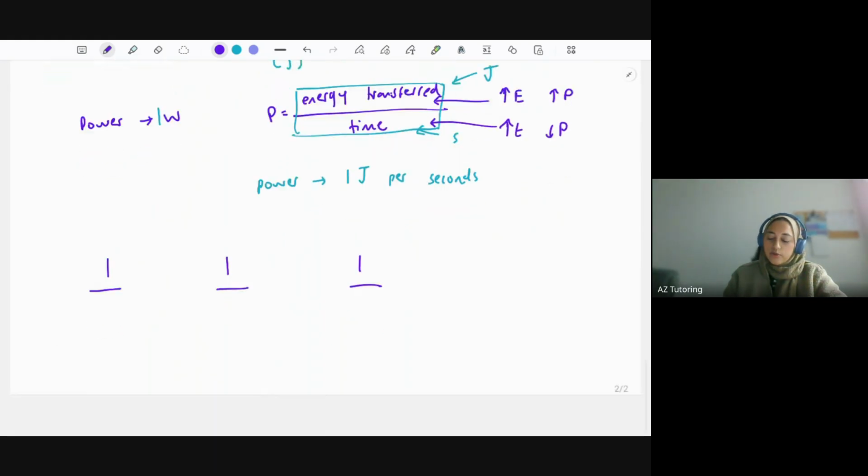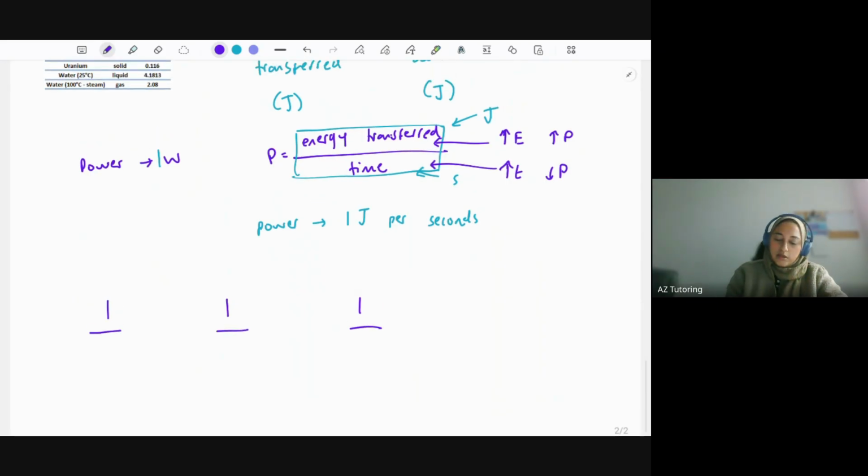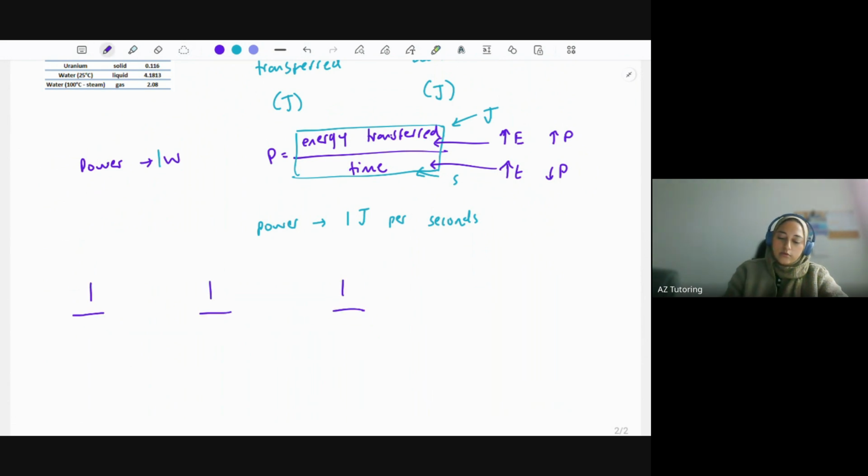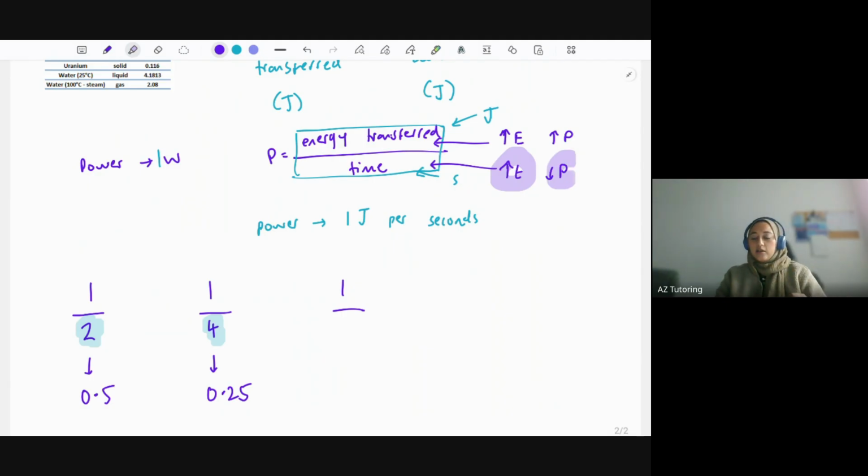And I'm going to increase the number on the denominator just to show you what happens. So let's say 1/2. So a half. As a decimal, a half is 0.5. Let's increase the denominator to 4. 1/4 is 0.25. So you can see as I increase the denominator from 2 to 4, the overall number has decreased. It's gone down. So just like I said over here, if I increase the denominator, the actual power will decrease. It's the opposite.